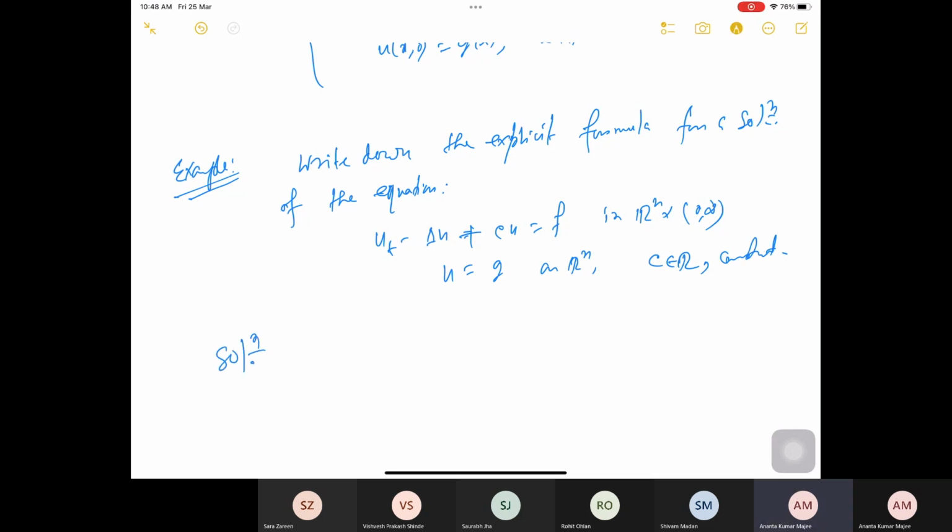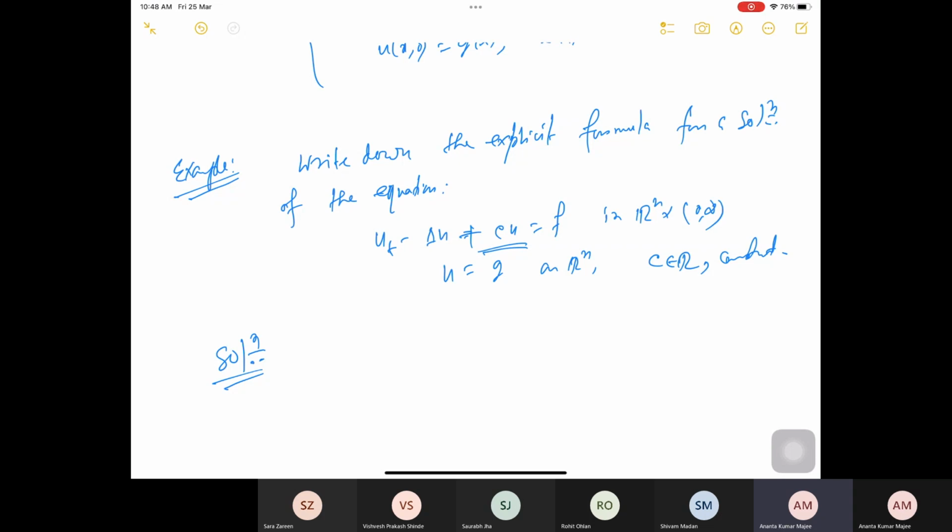So the idea is, this is again a non-homogeneous equation, but so far whatever we have studied, there is no such first order term c u. So can I have some transformation such that it reduces to our known form? Known form means it may be non-homogeneous, but in a known form. For a non-homogeneous form, I can have explicit formulations using Duhamel's principle, and hence I can go back through the transformation and get the explicit solution.